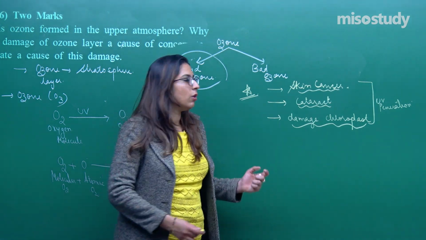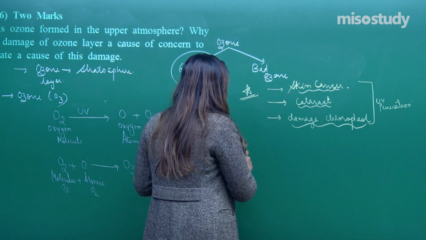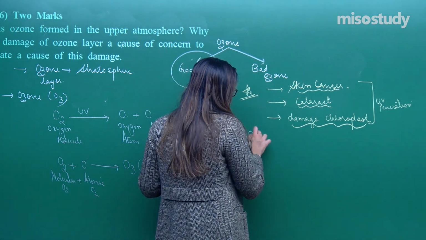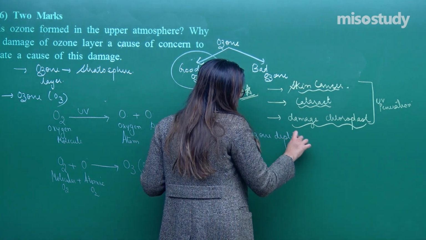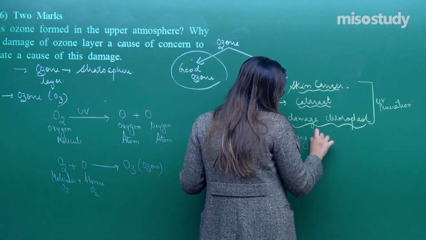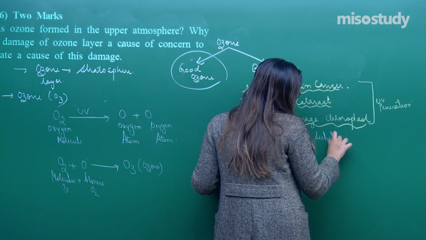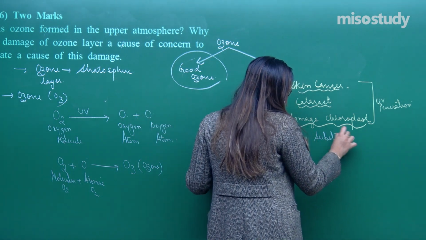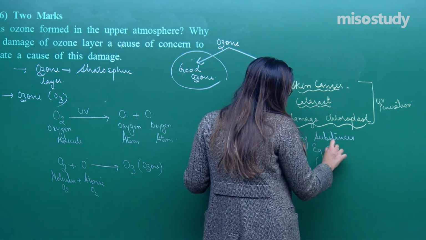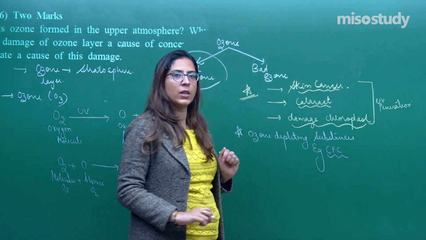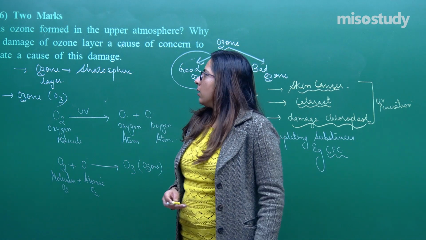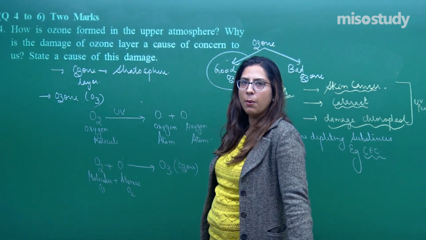Now, the reason it occurs is ozone depleting substances. In this, you can write the example of chlorofluorocarbon. Majority, it is because of chlorofluorocarbon, right? So, this was question number 4.